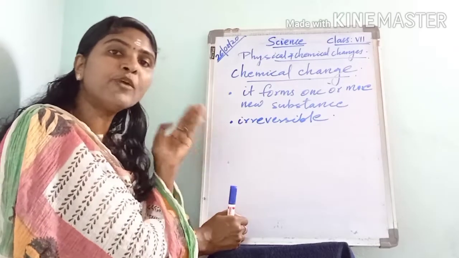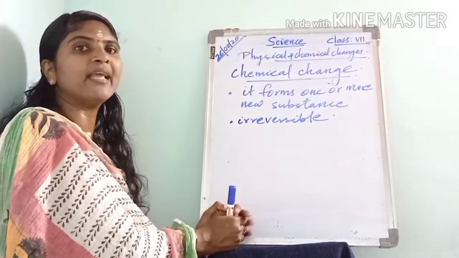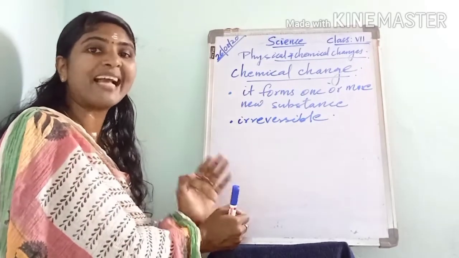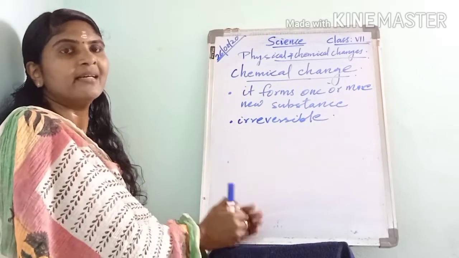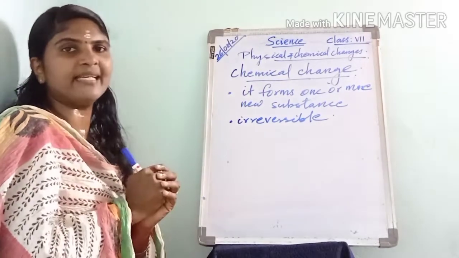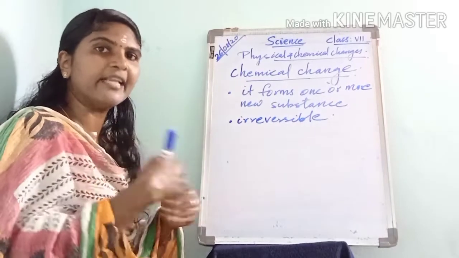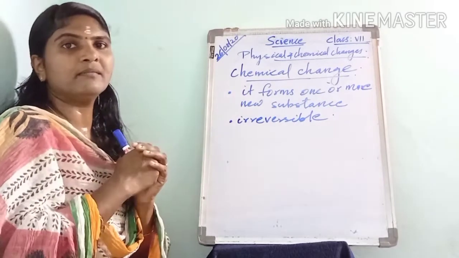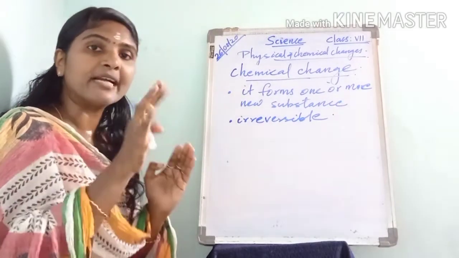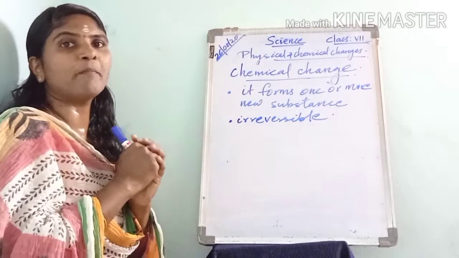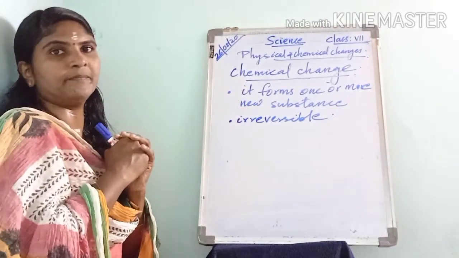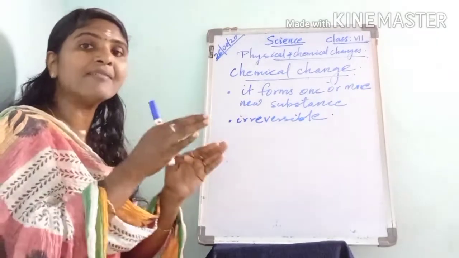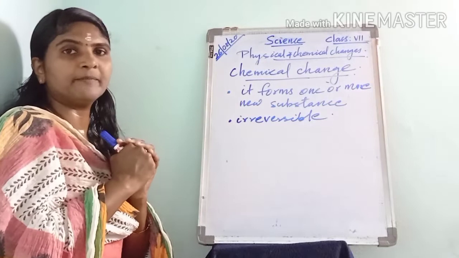Suppose we continue heating the melted sugar. It burns and gets converted into a black colored substance. The melting of sugar is a physical change, but when we heat continuously, the melted sugar gets burned and converted into a new, black colored substance. This black colored new substance does not have the composition of sugar.